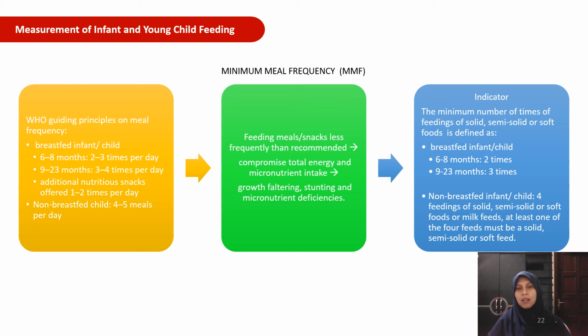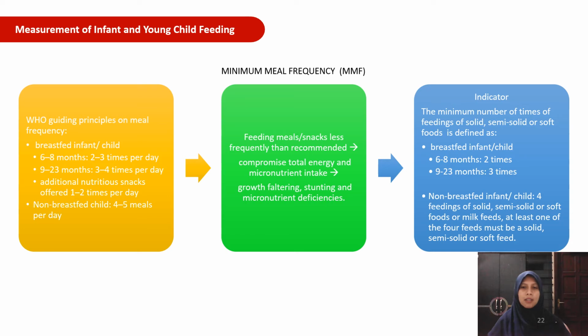And why is minimum meal frequency important? Because feeding meals or snacks less frequently than recommended may compromise the total energy and micronutrient intake, and it can affect growth faltering, stunting, and micronutrient deficiencies.